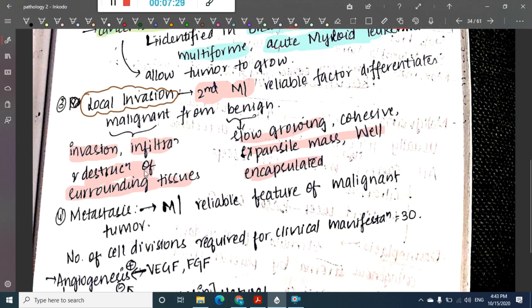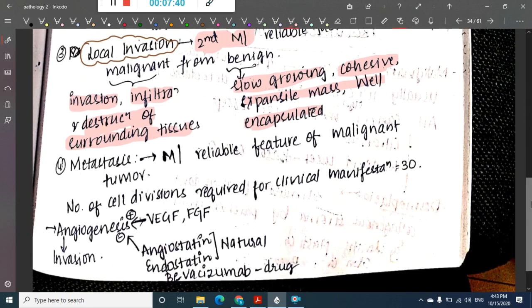Whereas benign tumors are slow growing, showing a cohesive expansile mass which is well encapsulated. Then we have the next important thing, which is metastasis. Metastasis is the most reliable feature of malignant tumor. If there is metastasis, then it is definitely a malignant tumor. The most reliable feature is metastasis.